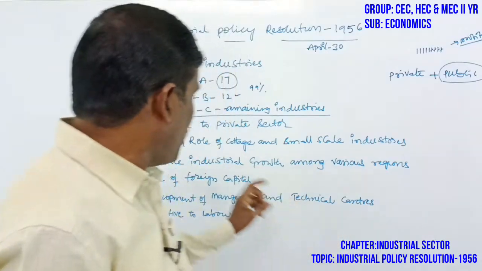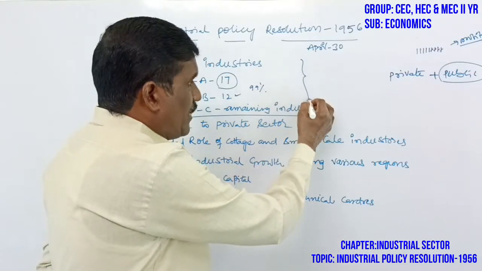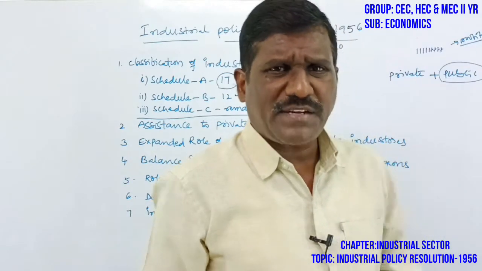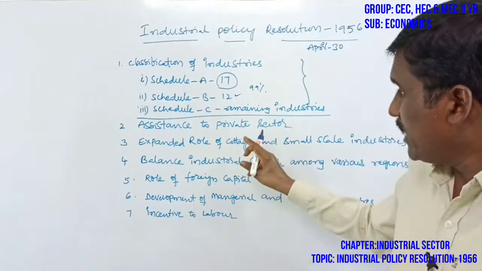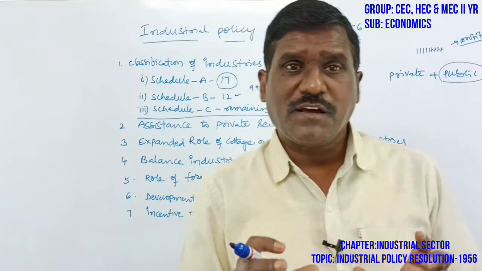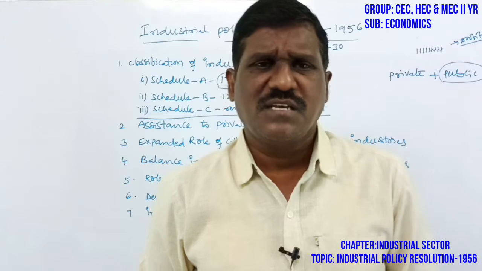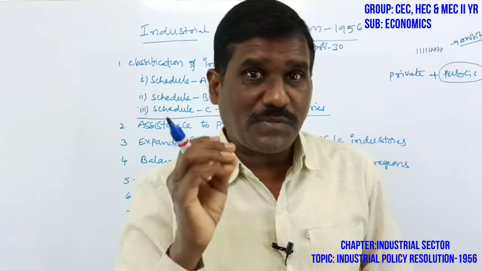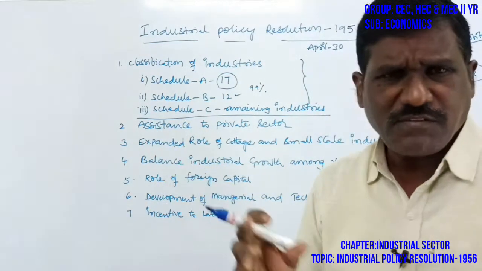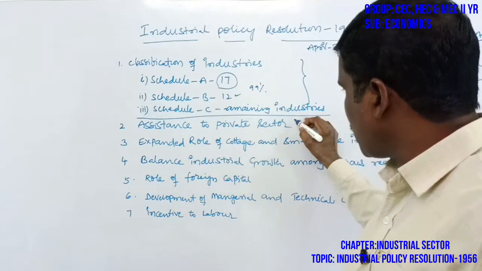That is the first one. The second one is assistance to private sector. Observe here, there is no priority to the private sector, because most of the industries come under the government sector only. So the importance of assistance to private sector is that the people who come forward to establish industries, the government should provide more and more assistance facilities. Assistance means supporting facilities. This is also one of the features of the 1956 Industrial Policy Resolution. Assistance means credit facilities, loan facilities, information facilities.